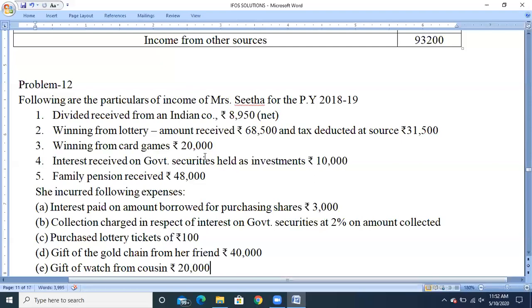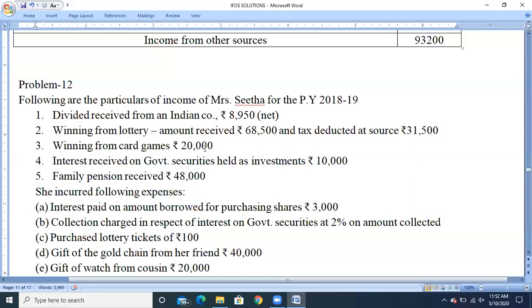They have not given the word net or gross, so we need to check the amount. If it is more than 10,000, tax will be deducted at source, so we need to do the grossing up. If it is less than 10,000, no tax will be deducted, so directly the amount will be taken to the head income from other sources.